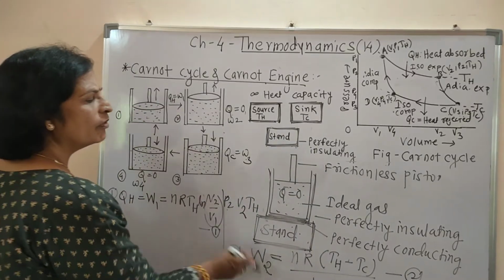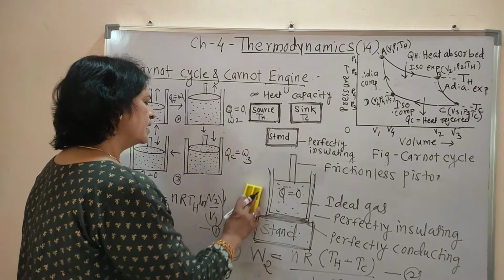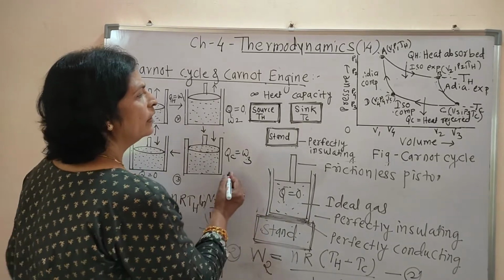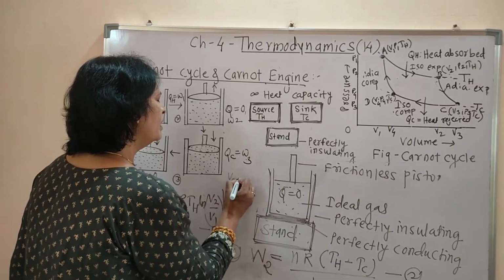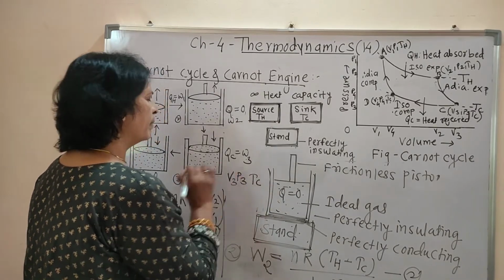Now our system variables are V3 the volume, P3 the pressure, and TC the temperature.